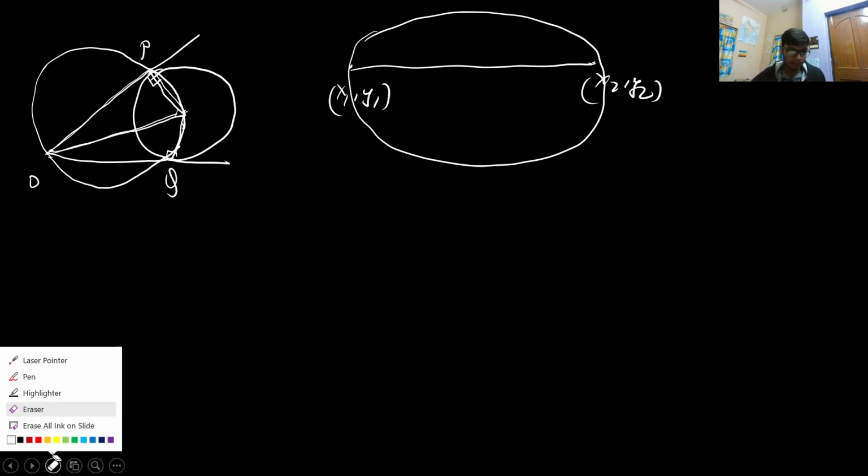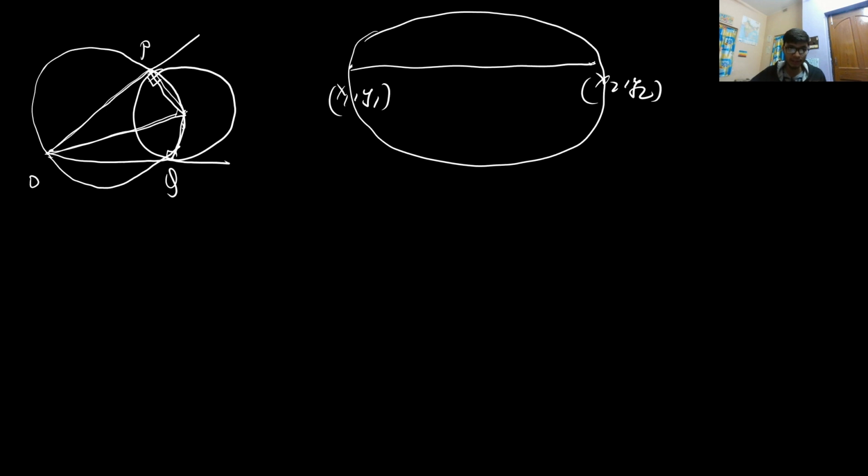So we know that if the circle passes through P, Q and O, it will definitely pass through the center of the circle. And if it is passing through the center, we have 2 points, O and the center of the circle C, which is basically the largest chord, and that implies the diameter. So if I have the two endpoints of the diameter, I can definitely write the equation of circle.